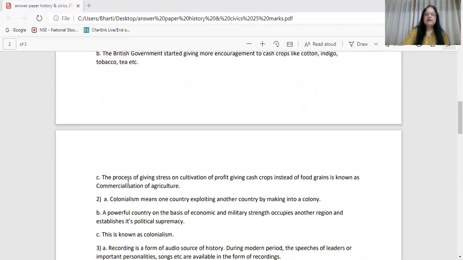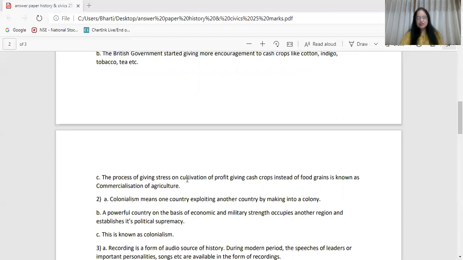C point. The process of giving stress on cultivation of profit, giving cash crops instead of food grains is known as commercialization of agriculture. आपने सारे पॉइंट्स लिखे हैं 3 out of 3. जो पॉइंट्स नहीं लिखे, आपसे मिस हुआ है, by heart and rewrite again. You'll be scoring good marks.